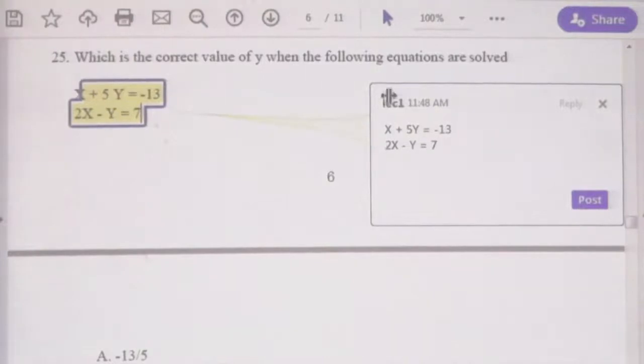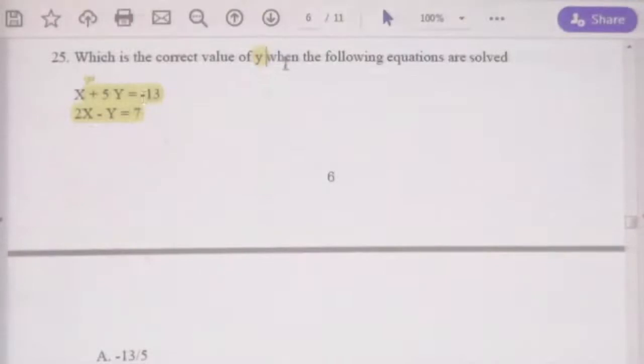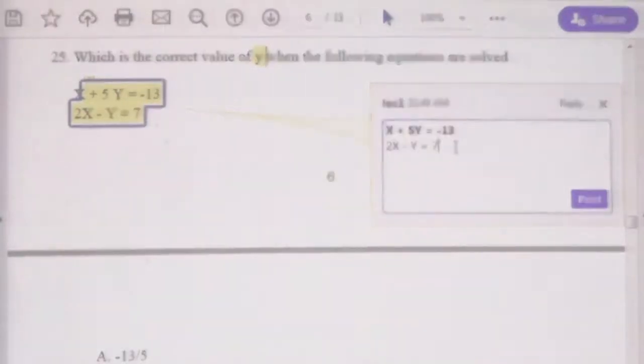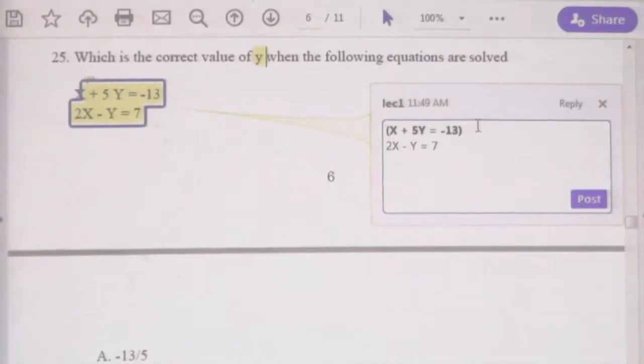Now you need to find out the value of y. They ask the value of y here. Therefore, to solve the value of y, you need to eliminate x here. To eliminate x here, this equation need to be multiplied by 2, right? Then let's multiply this equation by 2.